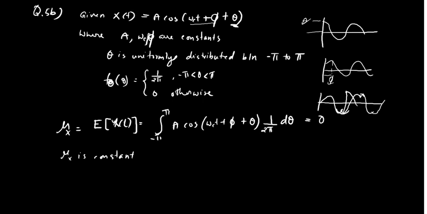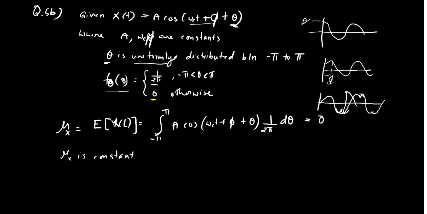So what is the distribution of theta? F theta of theta. Since it is uniform distribution, we know that uniform distribution is 1 by b minus a between the interval a to b. So b minus a, pi minus minus pi, will be 2 pi. So 1 by 2 pi between minus pi and pi, and 0 elsewhere.